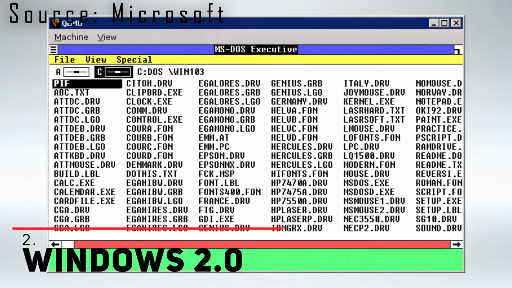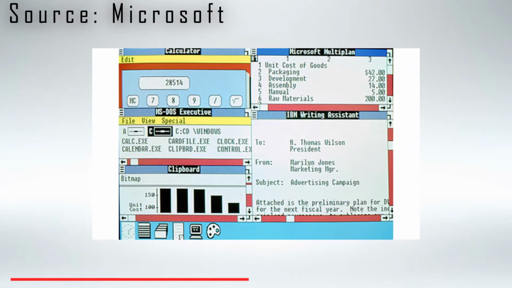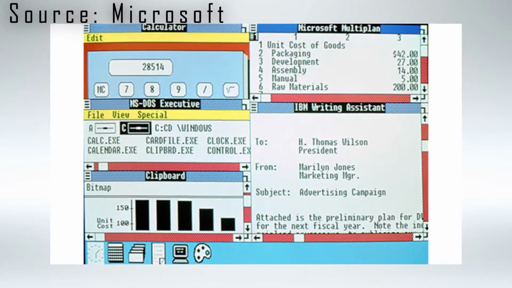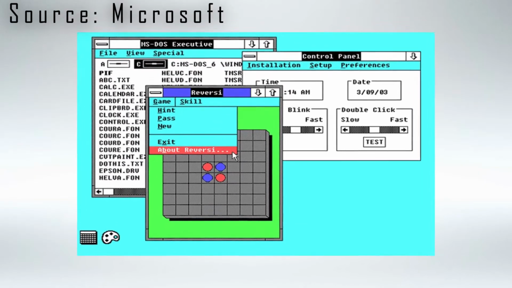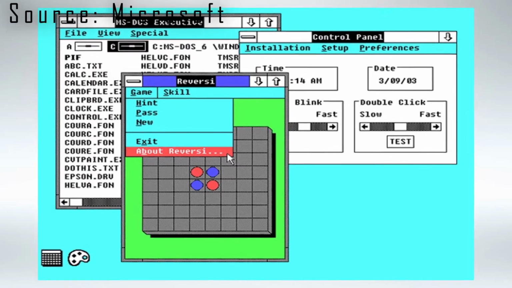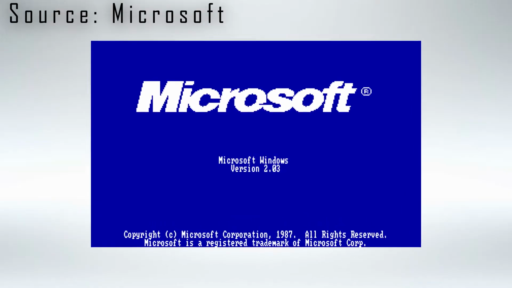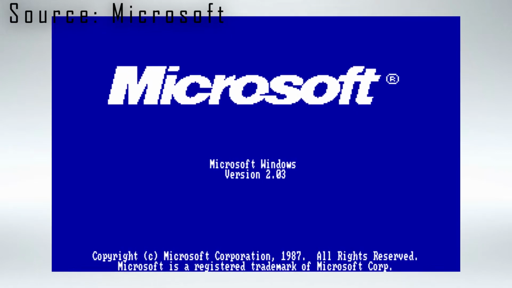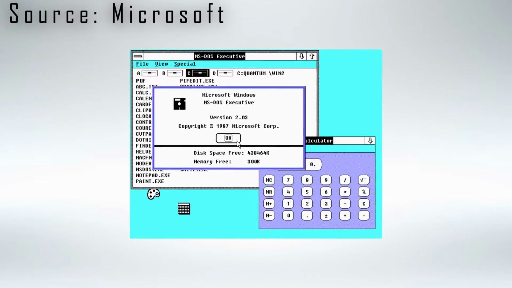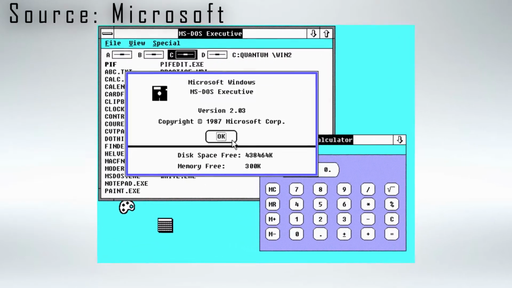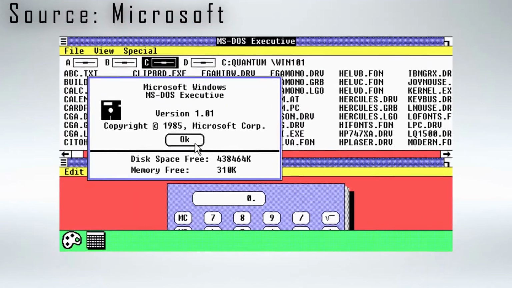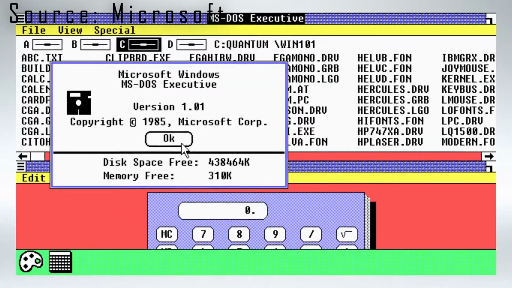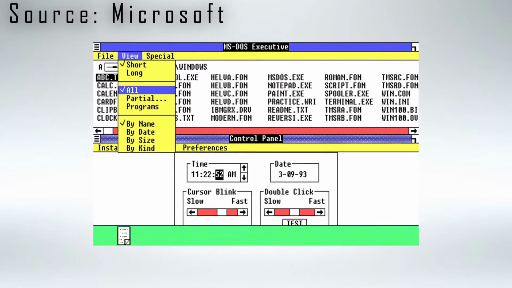Number 2 is Windows 2.0. Windows 2.0 is a 16-bit Microsoft Windows graphical user interface based operating environment that was released on December 9, 1987, and it's the successor to Windows 1.0. Windows 2.0 allowed application windows to overlap one another. Unlike its predecessor, Windows 1.0, which could only display tiled windows, Windows 2.0 also implemented more advanced keyboard shortcuts and minimize and maximize terminology, as compared to Windows 1.0's iconize and zoom.